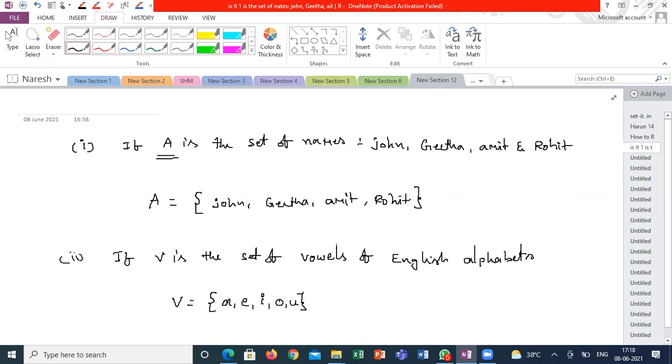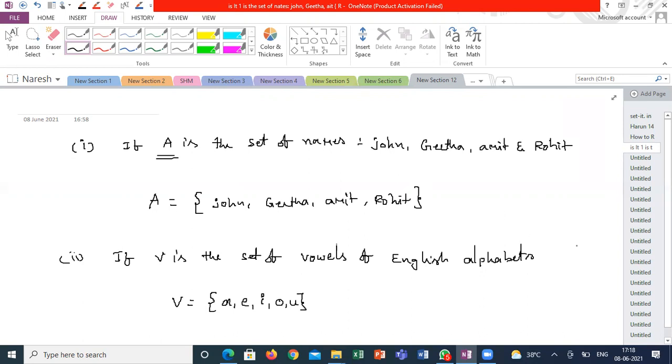But the representation of a set is not restricted to this. Why? Suppose I ask you to represent a set where N is the set of natural numbers. Is it possible to represent that set in this format? No, sir, it is an infinite set. What is the difficulty we will feel? Yes, it is because the elements are infinite in number.